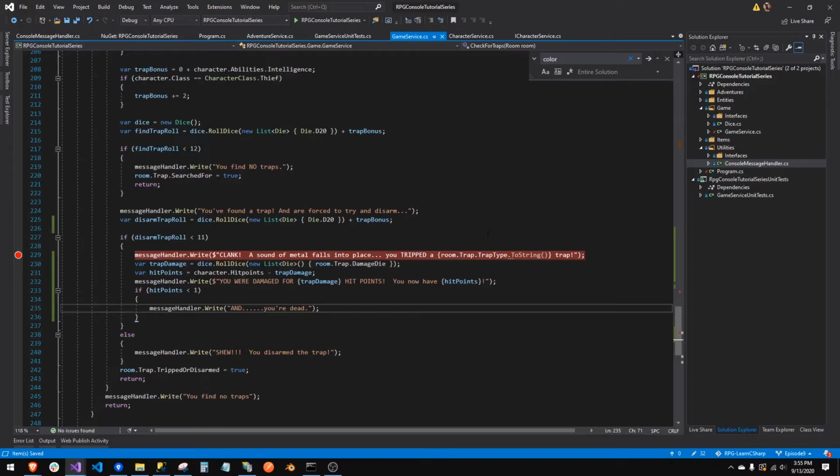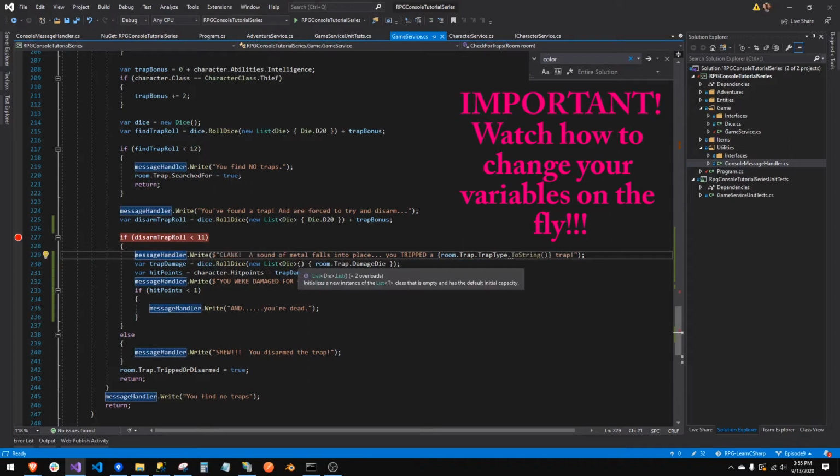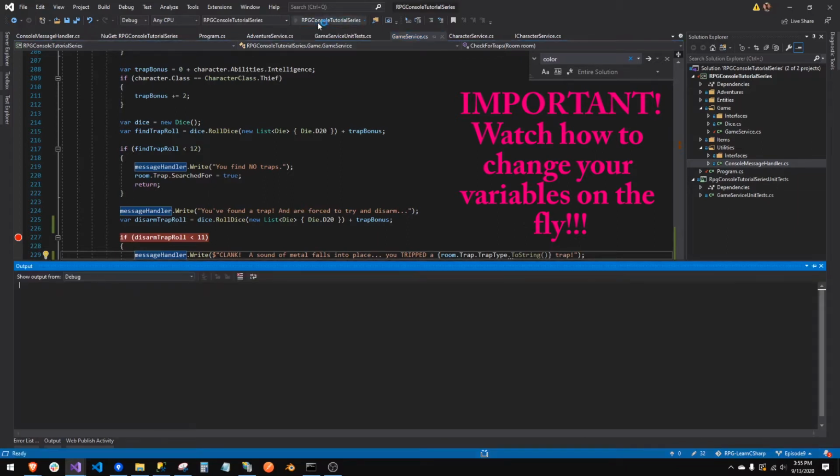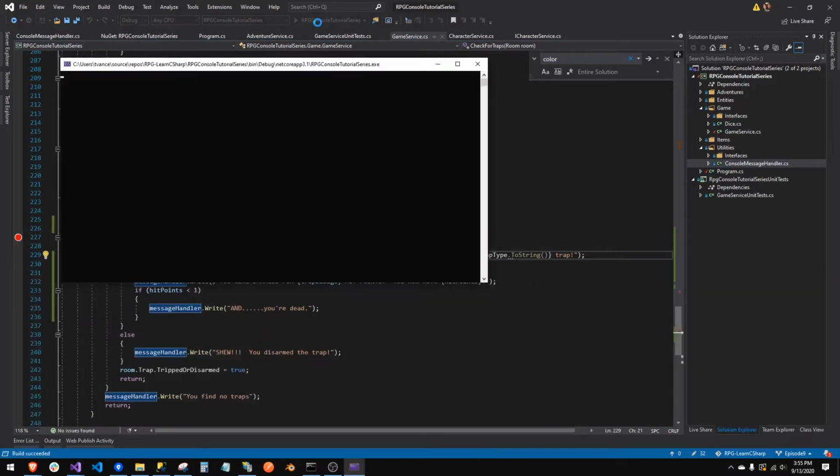But let's just see how this works. So I'm going to stop it here, and I can manipulate this roll, and I'm going to make us take damage. How many hit points does Conan even have? Well, I can change it right here and make it higher than his total. So let's check this out. Let's see if we die.